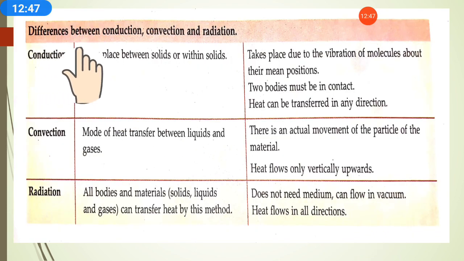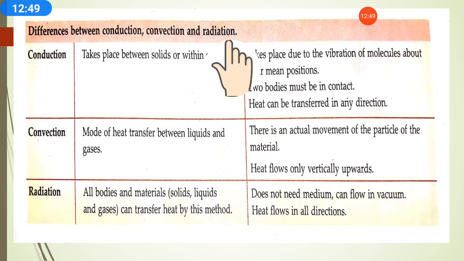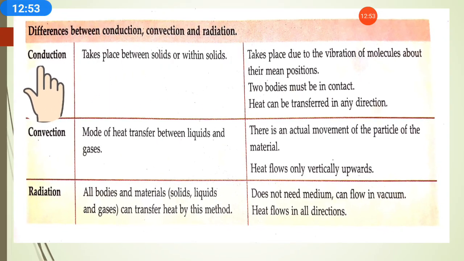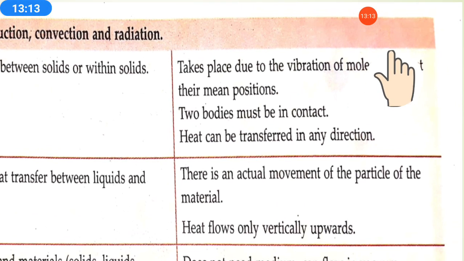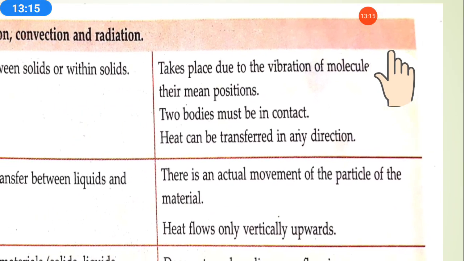Now there is a difference between conduction, convection and radiation. It is very important. You must know the difference between conduction, convection and radiation. So let's see. Conduction takes place between solids or within a solid. It can take place between two solids or within a solid, and it takes place due to the vibration of molecules about their mean position.